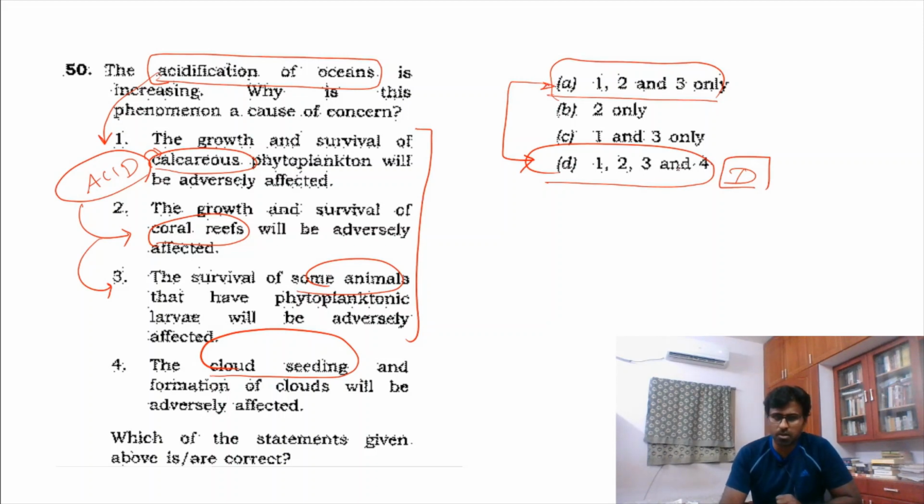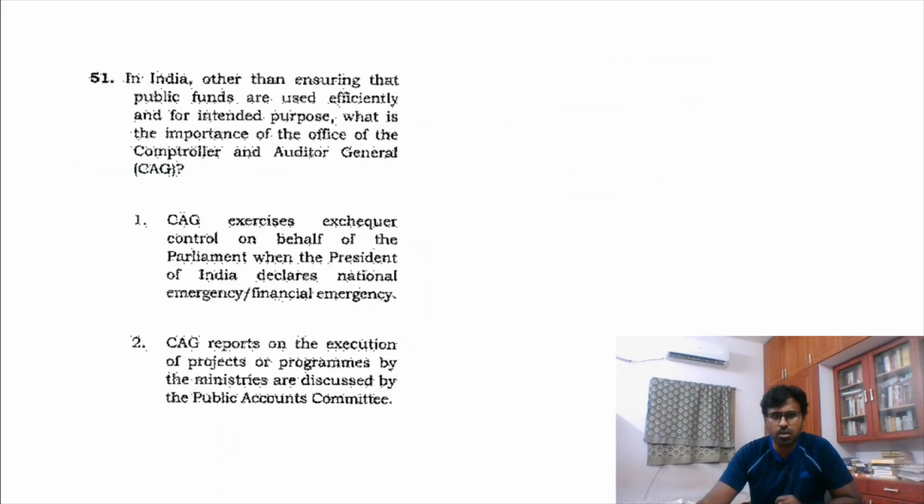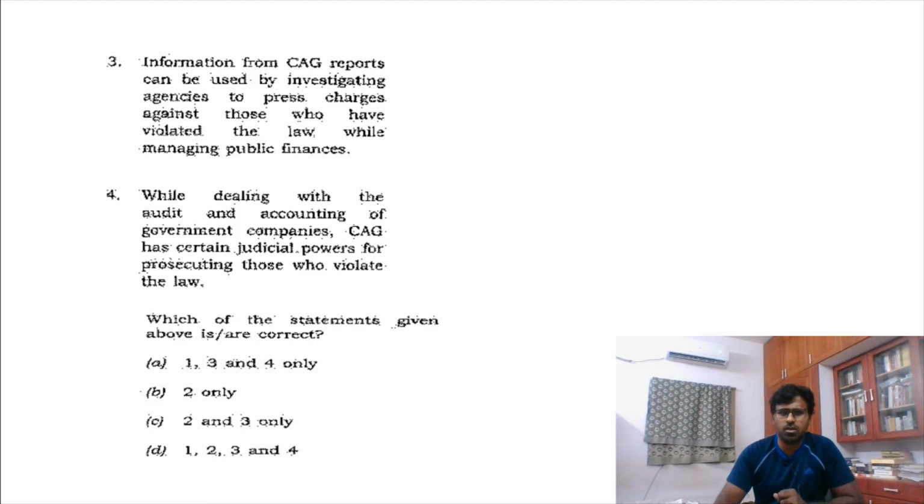It is a logical question, but this is not an easy question. Again, this is also a little bit of a tough question. In the case of CAG, at that time 2G was a very huge case, and hence in 2012 this was a question asked. If you see, this fourth option says CAG has judicial powers to prosecute. CAG has the power for auditing, but it does not have any power to prosecute anyone. So if you remove this, you will be stuck with these two answers,